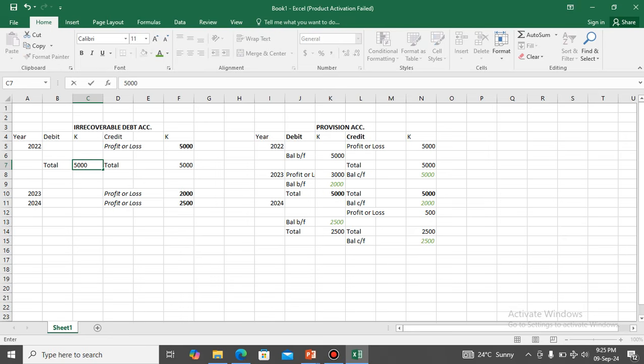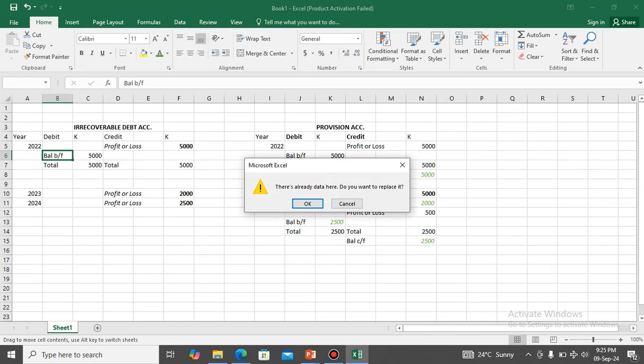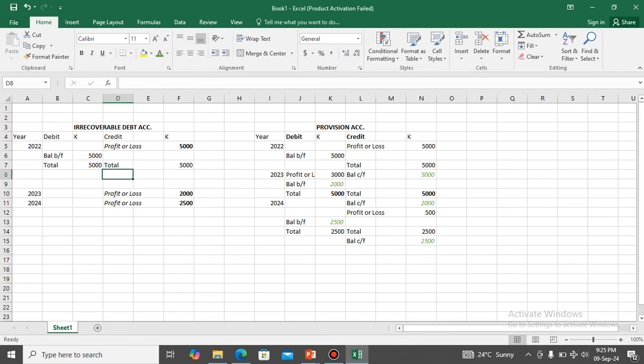5,000, and then you say balance brought forward of what? 5,000. Then that same amount you bring it here as the balance carried forward 5,000. This is the amount that you begin the new year with.